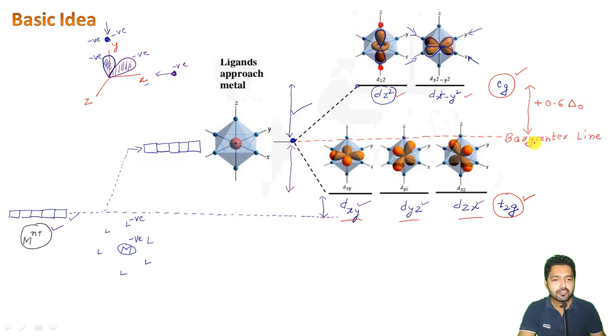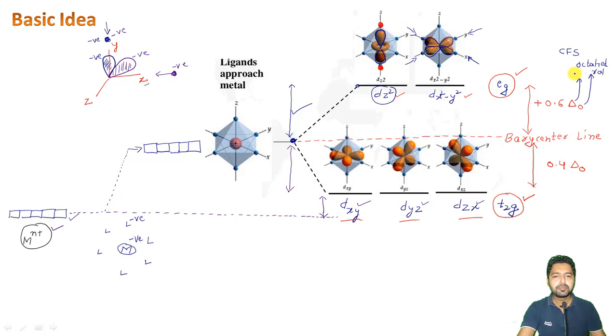And the energy of these three orbitals, that is the T2g set of orbitals, will go down by an amount of 0.4 delta O, right? Now, delta here actually stands for what? This stands for the crystal field splitting, and O stands for what? O stands for the octahedral complex. Let me write here: octahedral complex, okay?